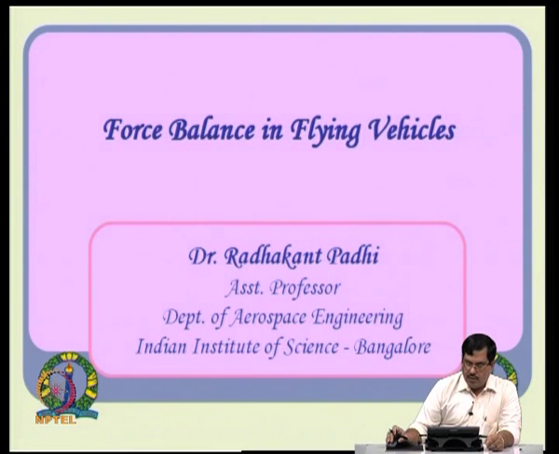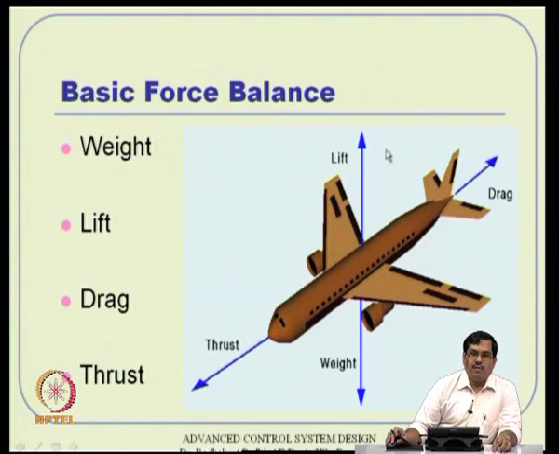Now, coming to how these objects fly in the air. So, let us see that basically there will be force and moment balances actually. Okay, let us study what the force balance is first. So, any flying object in a straight and level flight, let us say, has to counteract four forces that get generated, and they balance each other actually. First thing is there is a weight component which is vertical. So, there must be a force which is upward which should counteract that actually.